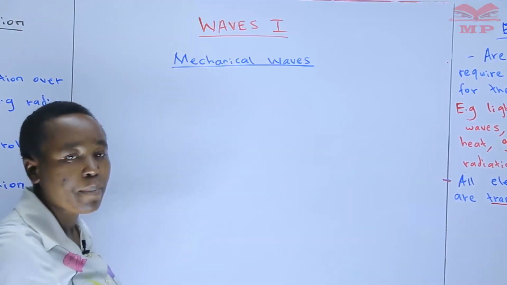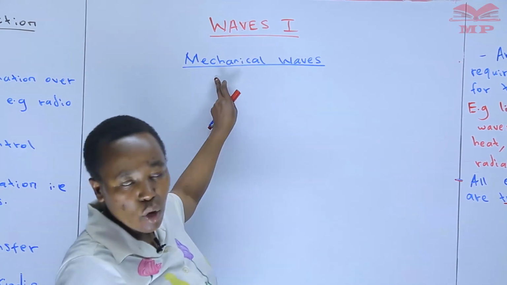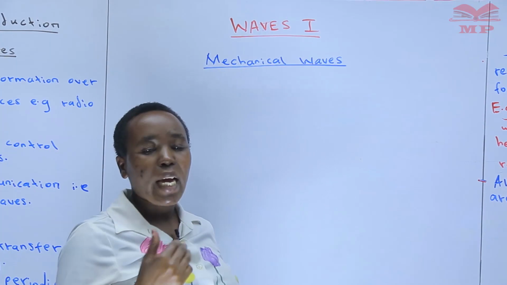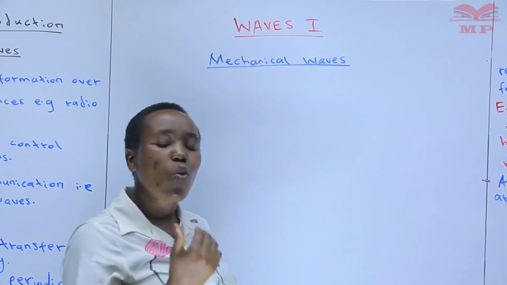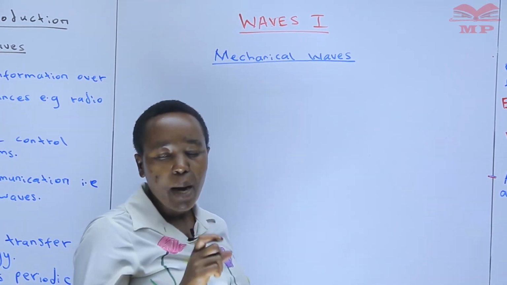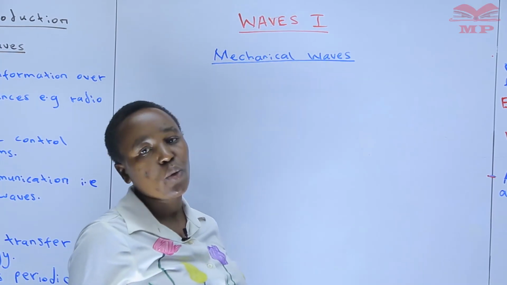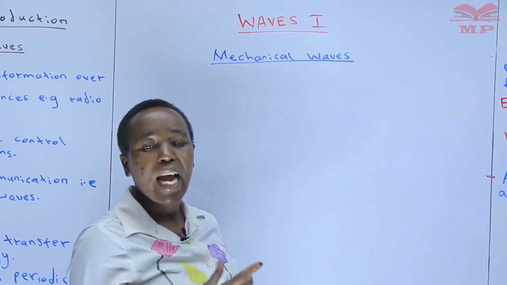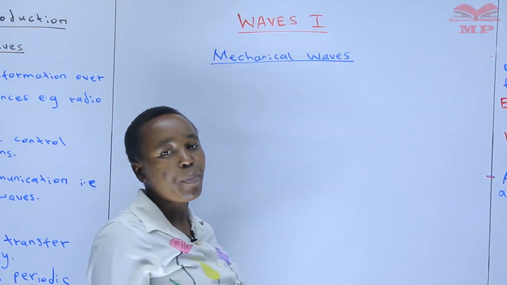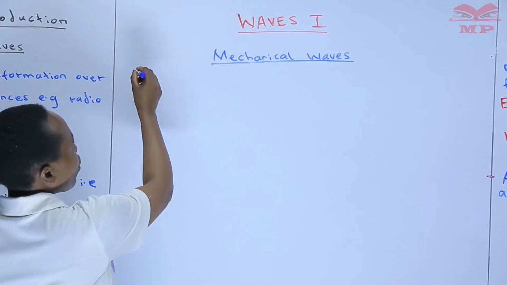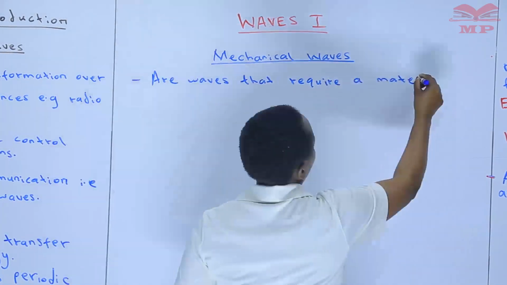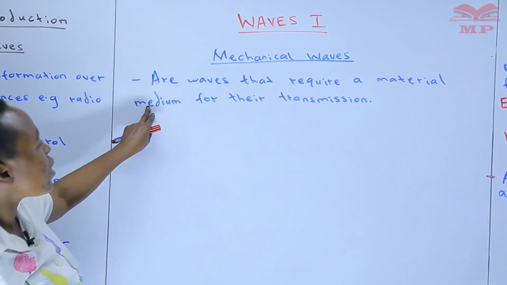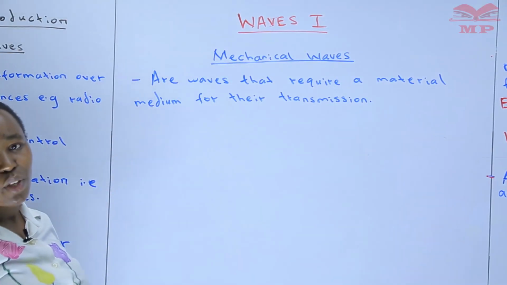Now I'm sure you must be guessing what are mechanical waves, now that we have looked at electromagnetic waves. Mechanical waves require a material medium for their transmission. There must be a material medium, either a liquid, a gas, or a solid, for them to be transmitted. So mechanical waves are waves that require a material medium for their transmission.